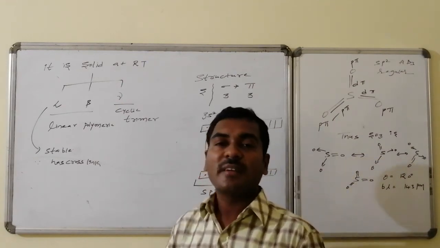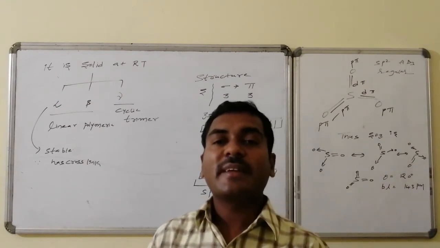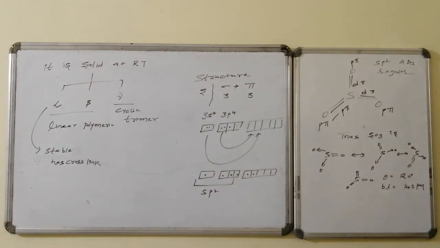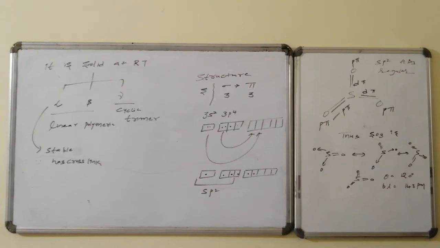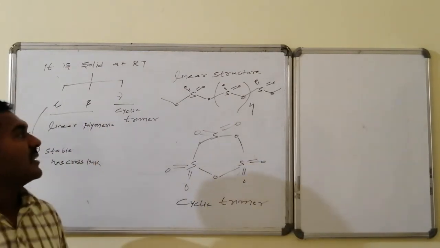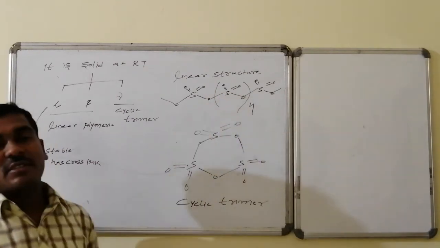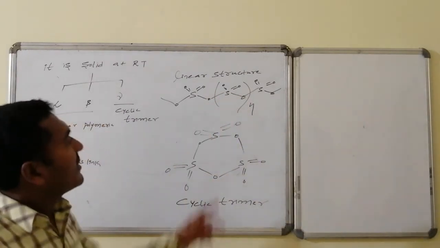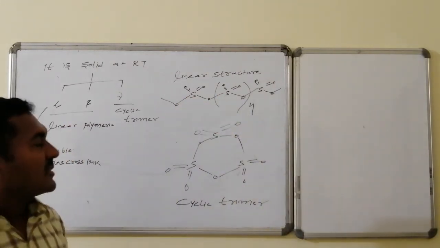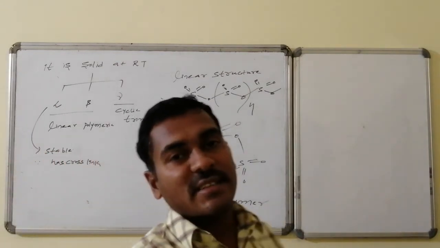Let us go for the open chain structure of sulfur trioxide followed by the cyclic trimeric structure of sulfur trioxide. The linear as well as the cyclic trimer structures of sulfur trioxide. In the linear structure, sulfur trioxide is repeated many times. Sulfur is connected with two double bonded oxygens followed by connectivity with the other portions by linking between them with an oxygen. That particular part is repeated n number of times, thus it generates a linear structure.